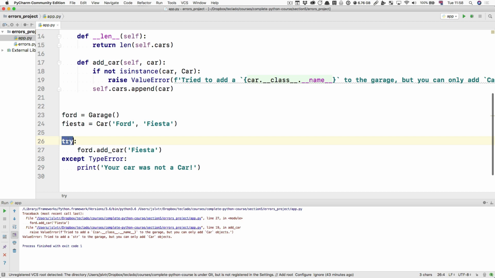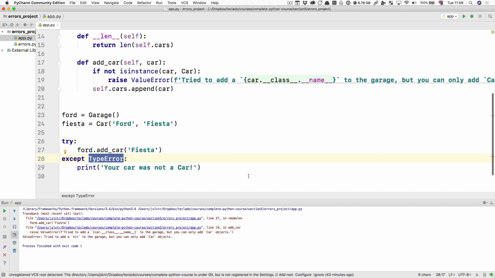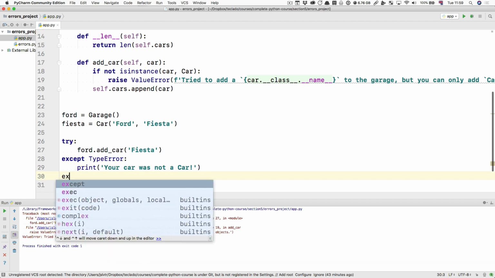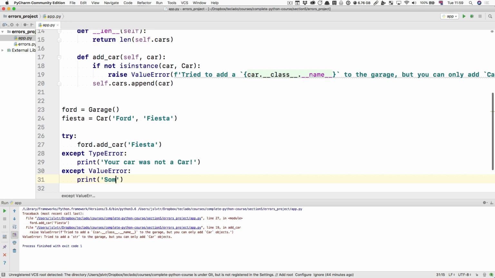So again, the syntax is this try except syntax. We try to do whatever is in the try block, and if an error happens, we jump to the except block. And we do so only for errors that match the one in the block, a type error. We can catch multiple errors by just adding another except block. Like so. Now, if there is a type error, this would run, and if there is a value error, that would run. This is particularly useful when you have multiple types of errors that could potentially be raised. Of course, here, it's unlikely that that's going to happen.